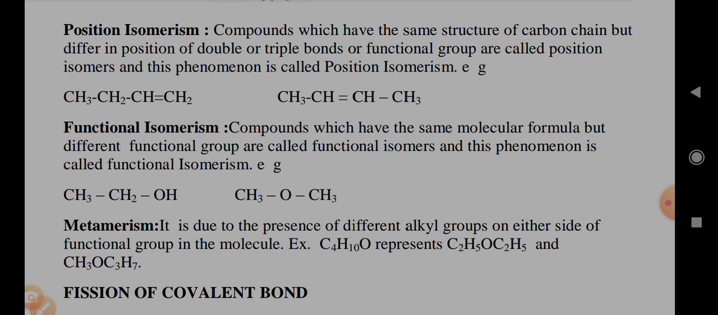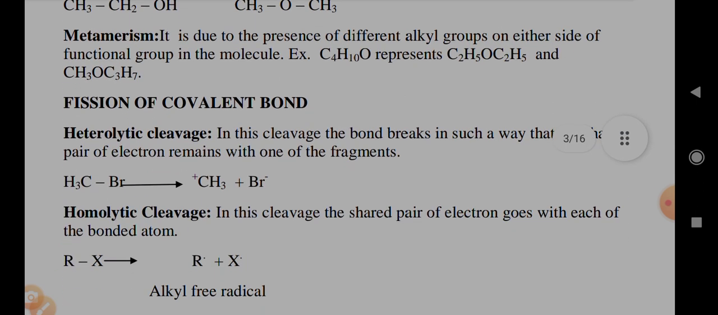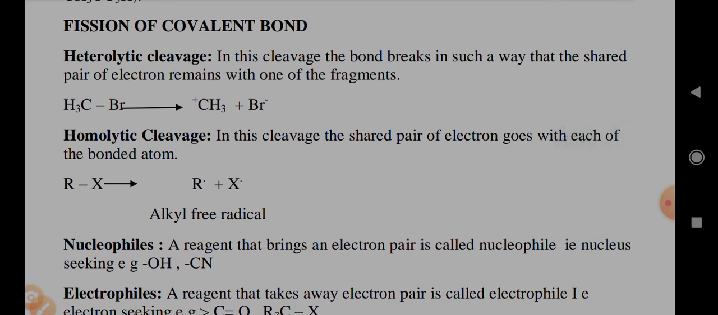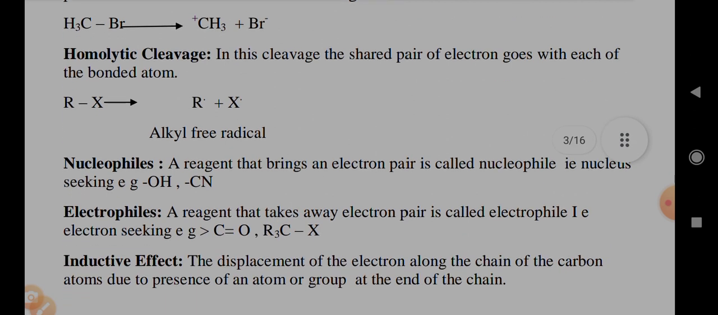Functional isomerism. Compounds which have the same molecular formula but different functional groups are called functional isomers, and the phenomenon is called functional isomerism. Metamerism is due to the presence of different alkyl groups on either side of the functional group in the molecule. Fission of covalent bond. Heterolytic cleavage. In this cleavage, the bond breaks in such a way that the shared pair of electrons remains with one of the fragments. Homolytic cleavage. In this cleavage, the shared pair of electrons goes with each of the bonded atoms.